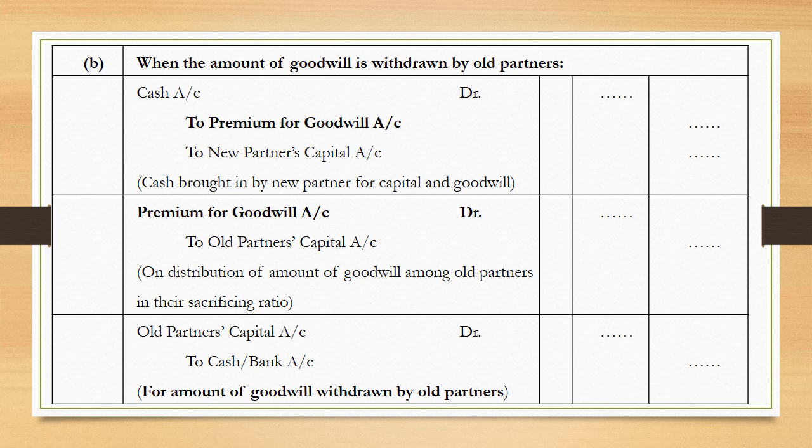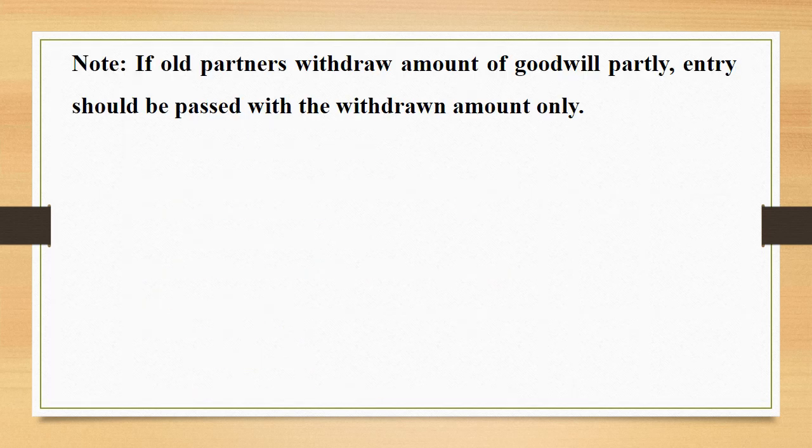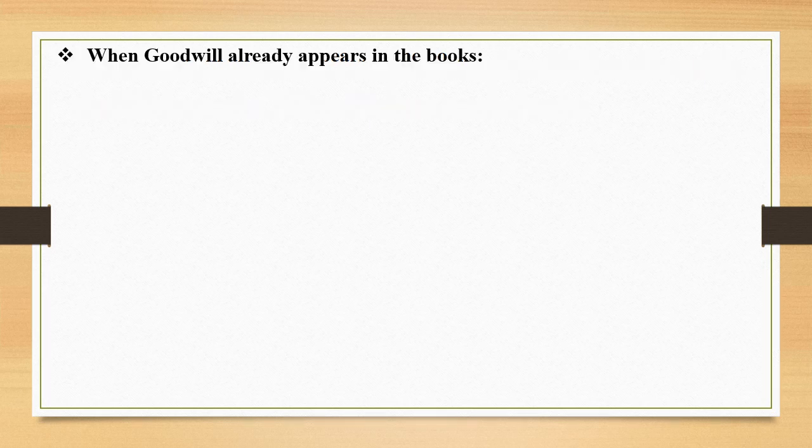So whatever the actual amount withdrawn, the third entry will be passed for the amount withdrawn by the old partners. We need to take a note here, which I have already told you. If old partners withdraw the amount of goodwill partly, the entry should be passed with the withdrawn amount only.